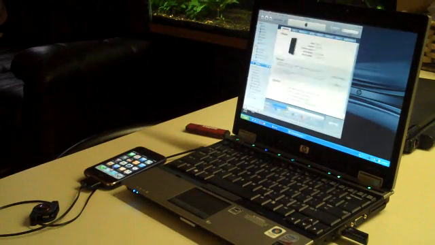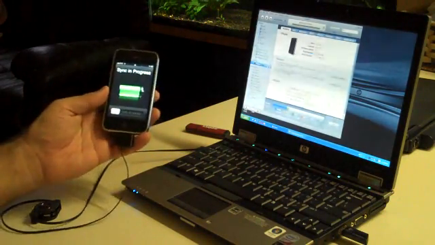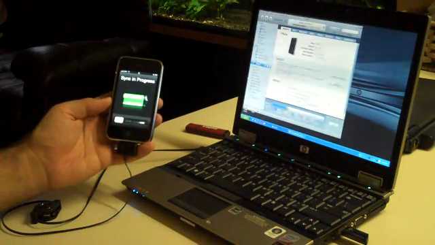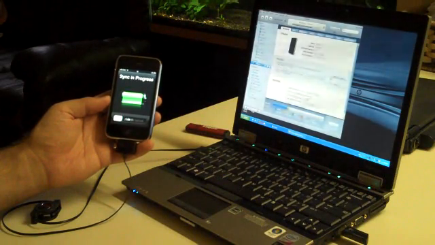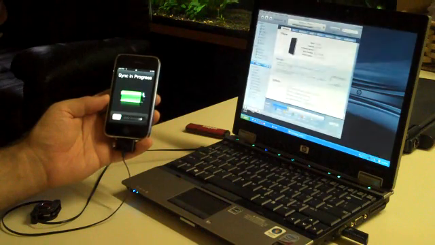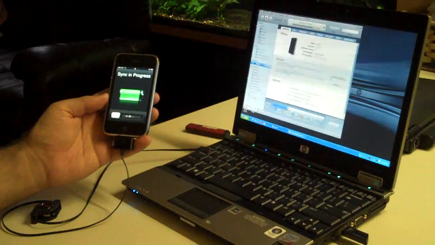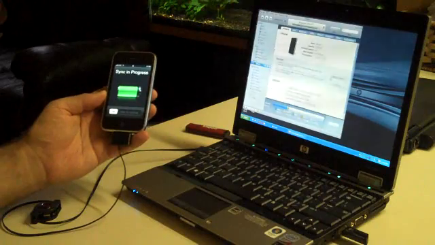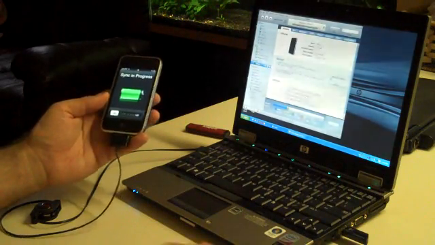click on my phone in iTunes, click sync. It's going to back it up. Sync in progress. You see why I emailed it to myself.